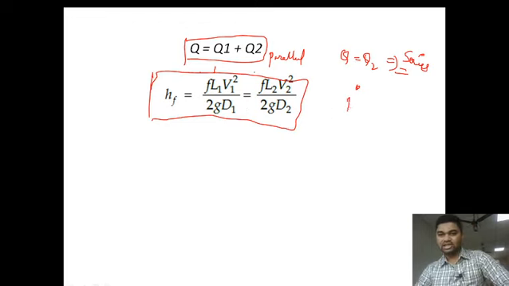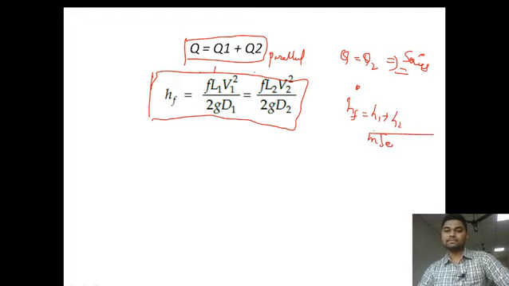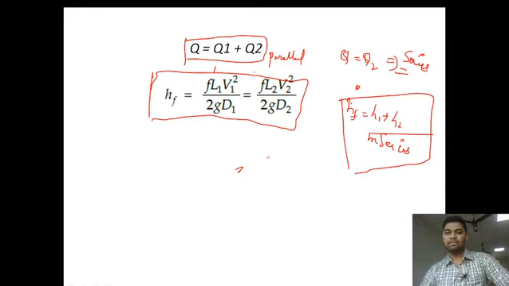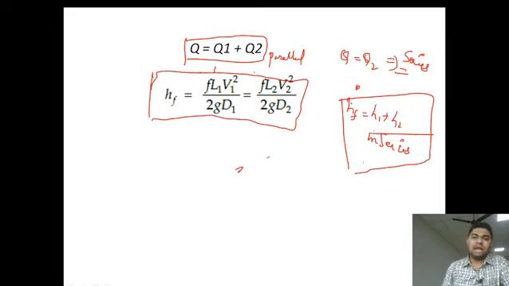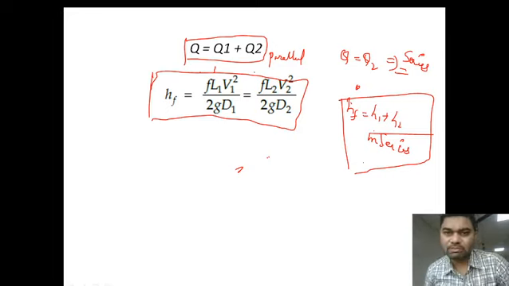In series, the head loss was added. In series, the head loss is summed up, whereas in the parallel connection the head loss is equal. In parallel, discharge is summed up, whereas in series the discharge is equal at every section of the pipe.